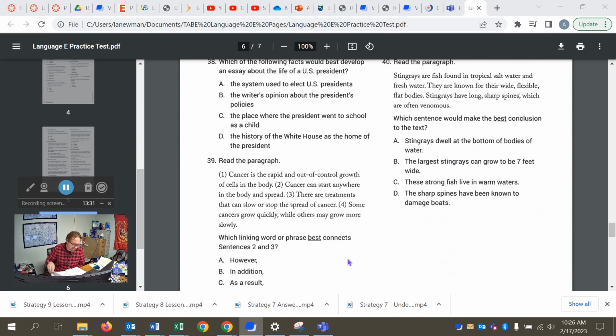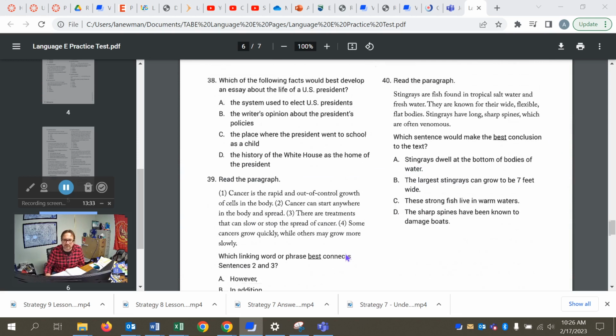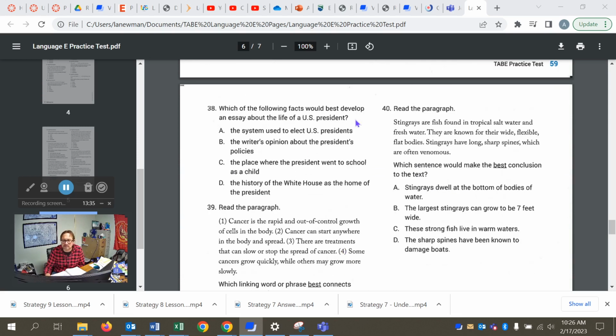All right. Last page, we're very much on the home stretch, but 38 asks, which of the following facts would best develop an essay about the life of a U.S. president? So it'll be C, the place where the president went to school as a child. We're dealing with biographical details, not the system used to elect him, not necessarily the writer's opinions about what the president did, his policies, certainly not the history of the White House, because we're dealing with an individual U.S. president. So C.